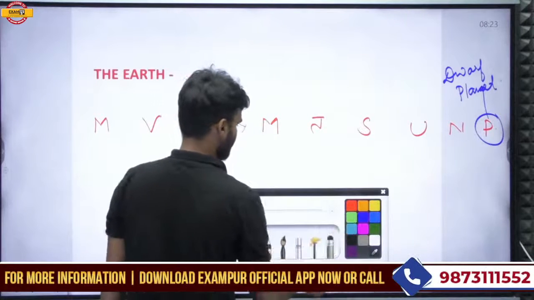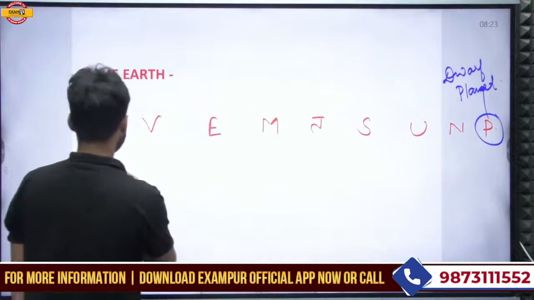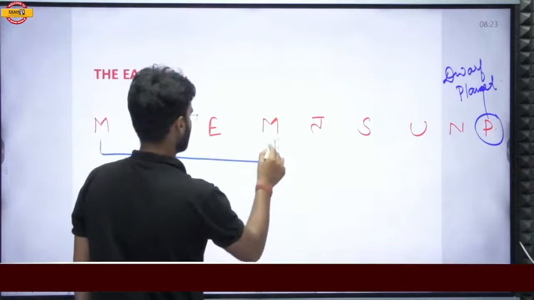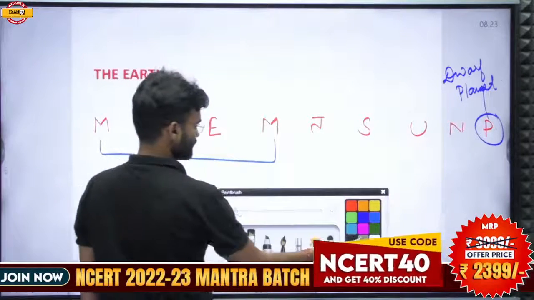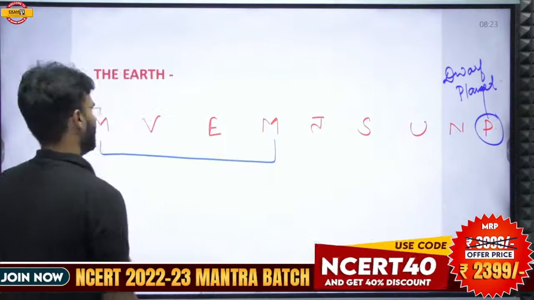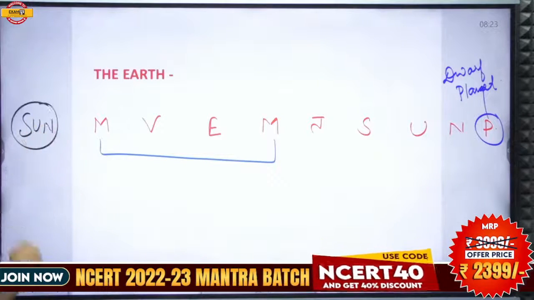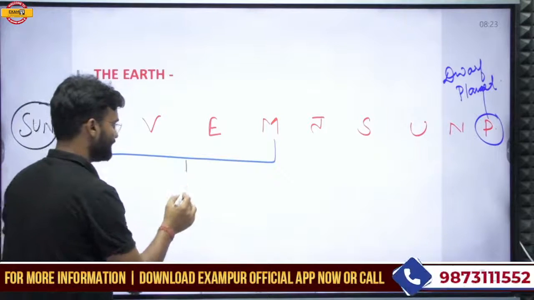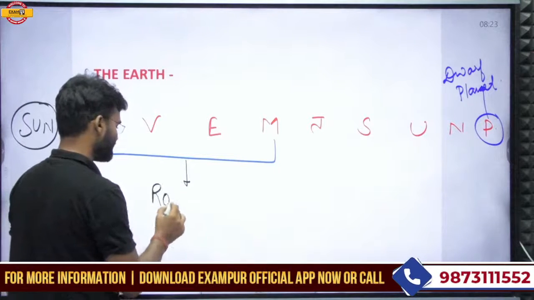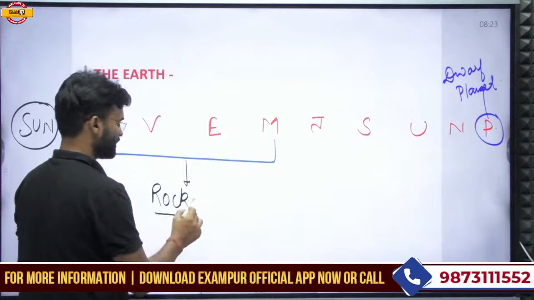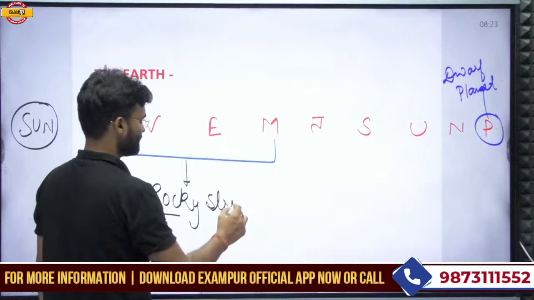The planets which are located near the sun, if the sun is located here, these planets are basically formed by rocky structure. A rocky structure is found in these planets.